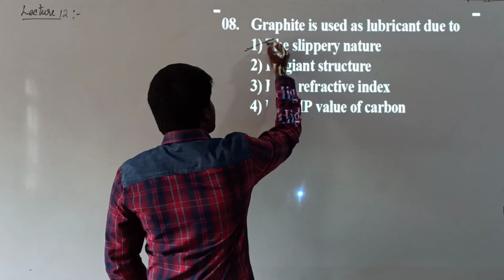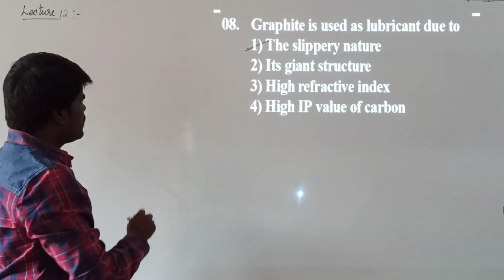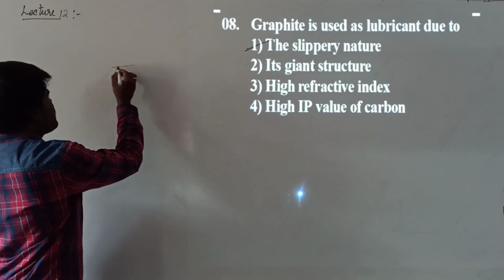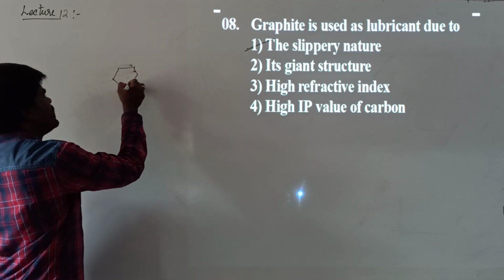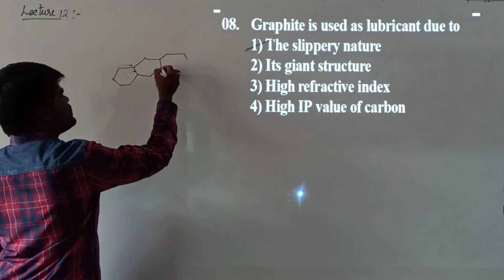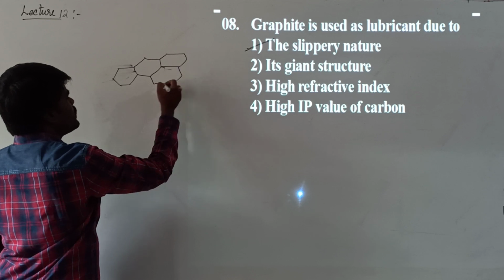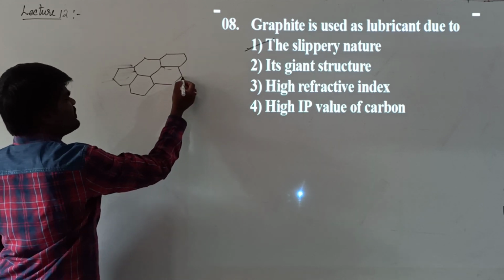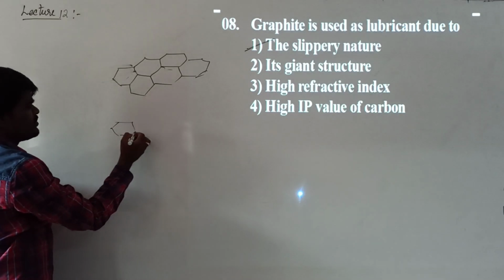What is meant by slippery structure? Basically, graphite is a hexagonal layer structure. What is meant by hexagonal layer structure? There will be several hexagonal layers in the graphite in this way. It will be something like this. It goes on like this. This is one layer. There will be one more layer, something like this.